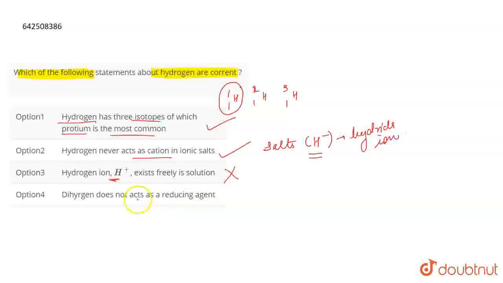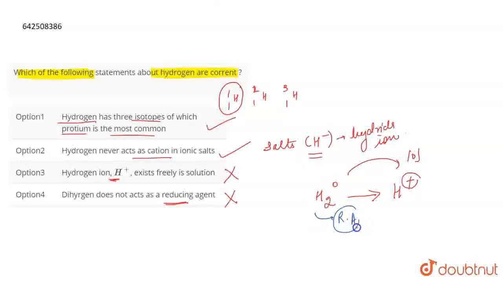Coming on to the fourth statement, it says that dihydrogen does not act as a reducing agent. This is also incorrect because it acts as a reducing agent. Because if we talk about dihydrogen, then it has an oxidation number of 0, right? So it has a tendency to oxidize and have an oxidation number of +1. So it has a tendency to undergo oxidation, and the substances which undergo oxidation are generally known as reducing agents. So because it undergoes oxidation, it acts as a reducing agent, right? So the fourth statement is also incorrect.